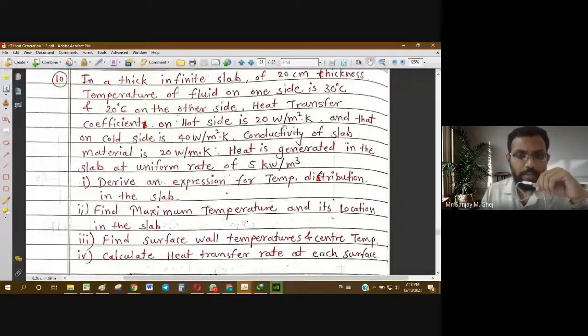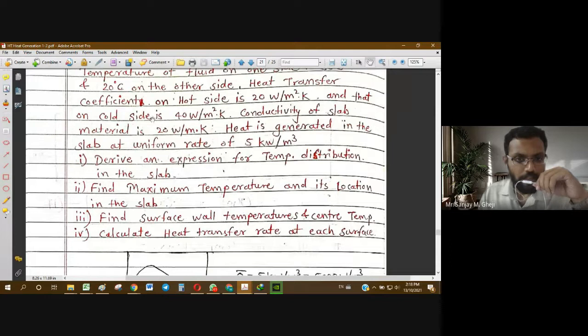Heat transfer coefficients are also given: on the hot side it is 20, and on the cold side it is 40. The hot side is the side having the high temperature, 30 degrees Celsius, and the cold side has a temperature of 20 degrees Celsius.